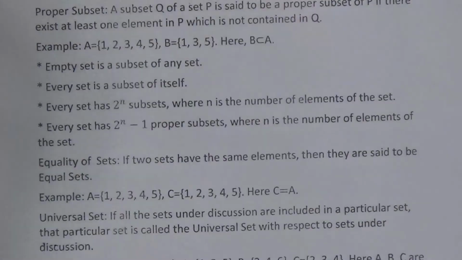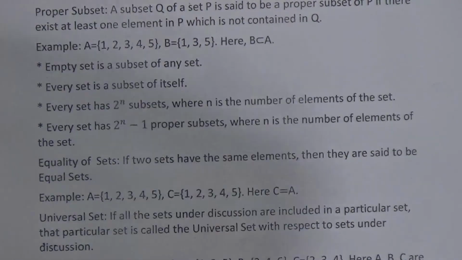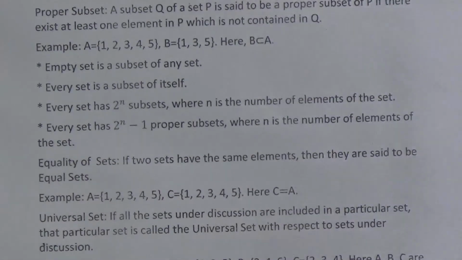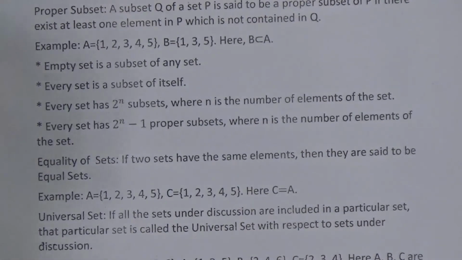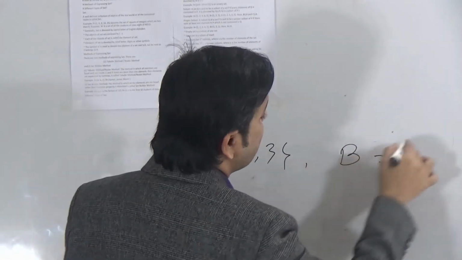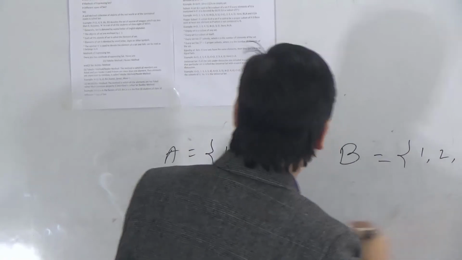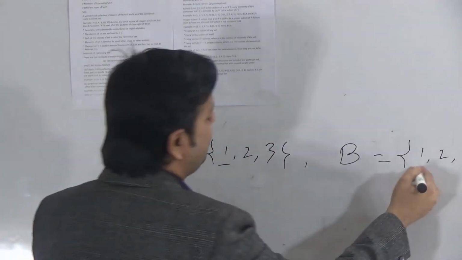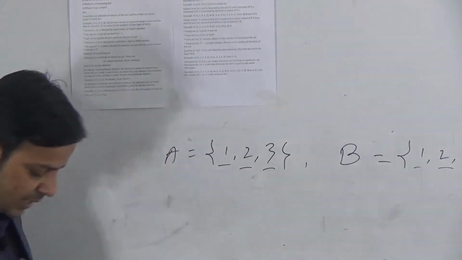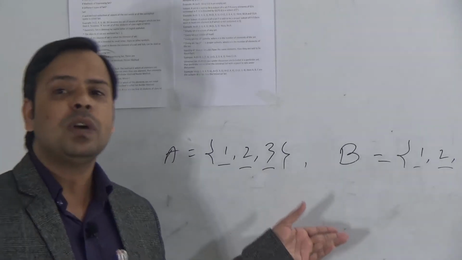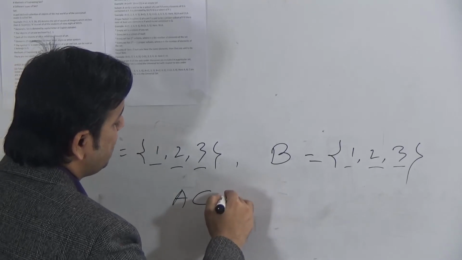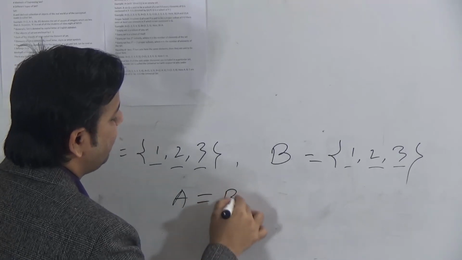Dear students, two sets are said to be equal if they have the same elements. Suppose A has elements 1, 2, 3 and B has elements 1, 2, 3. A has element 1, B has 1. A has 2, B has 2. A has 3, B has 3. Then these two sets are said to be equal sets. In that case we write A equals B.